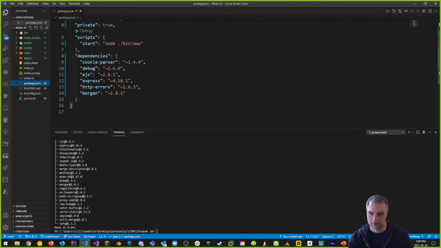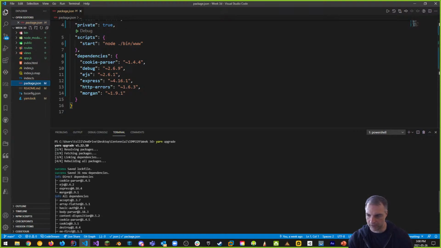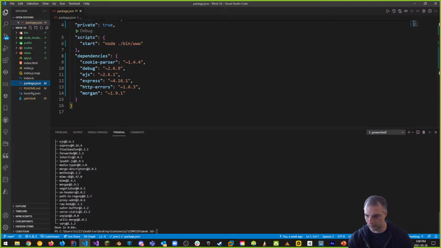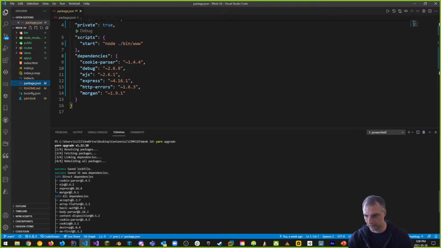Anything in here that is older, it's going to upgrade. So 4.16.1, you know, again, it went through and updated all of this. All these modules were changed. It went to the next version. That's what yarn upgrade did, right? It resolved packages and moved everything up.